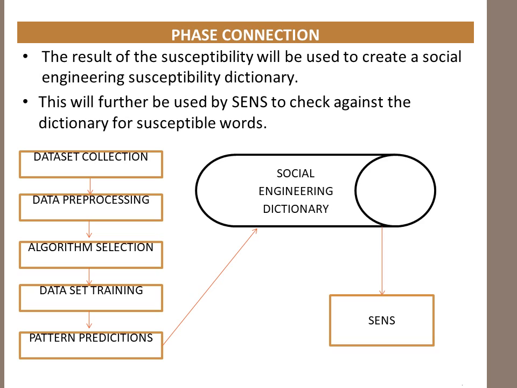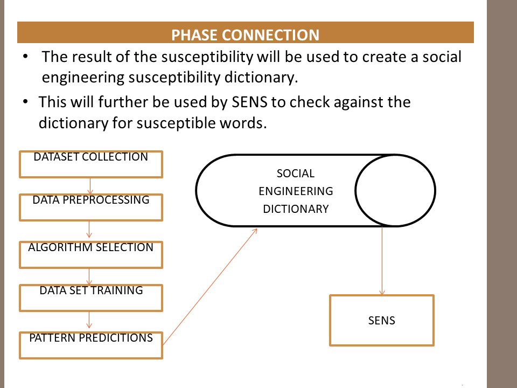The image you see here is just the depiction of our data collection flow and how the two phases connect with each other. So first of all, we predict the susceptibility. And in order to do this, we need to collect data. So we start with the first stage, data collection. We collect, then we pre-process this data. We clean them from noise. We try to make them clean enough so we could get effective results.